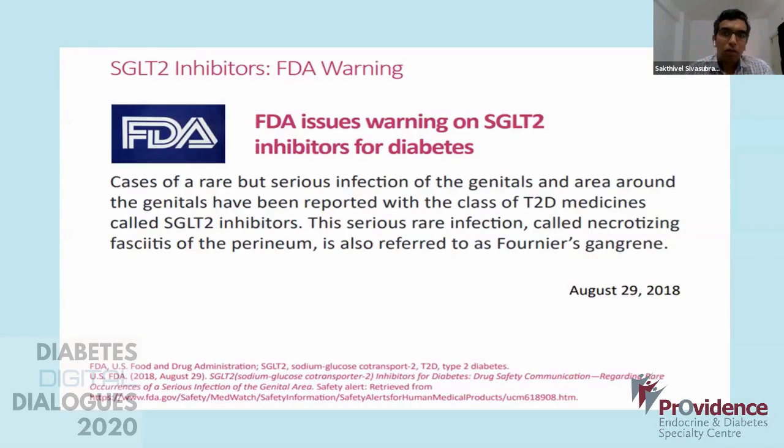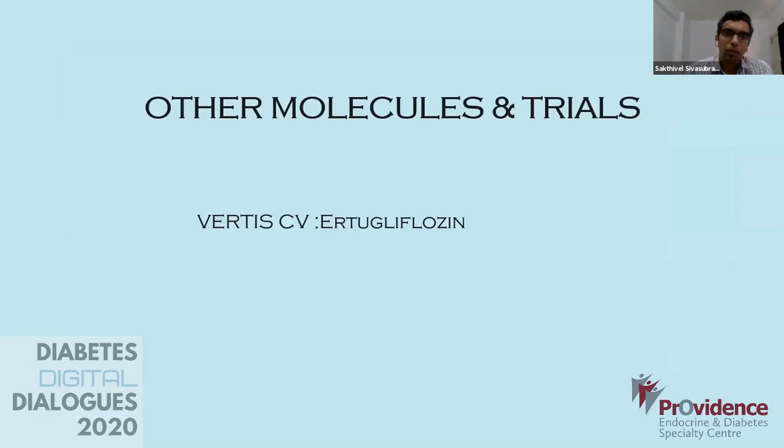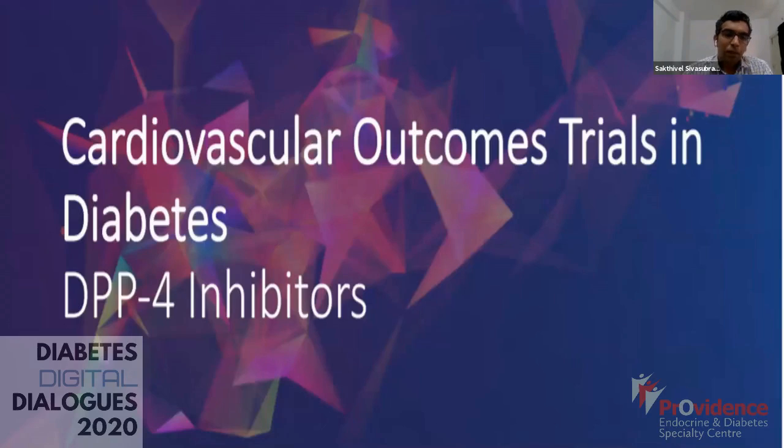There was another warning from the FDA on SGLT2 inhibitors for diabetes, and that was on necrotizing fasciitis of the perineum, also known as Fournier's gangrene. And this was in 2018. After the trials, we saw consistently that after the drug came into the market, there have been some incidences of Fournier's gangrene as well. Of course, there have been other trials on SGLT2, like VERTIS-CV and so on and so forth, but we'll come to an amalgamation of all that at the end of the talk.